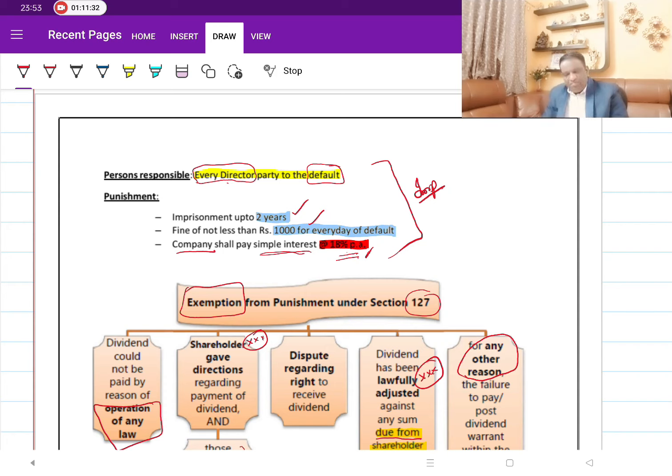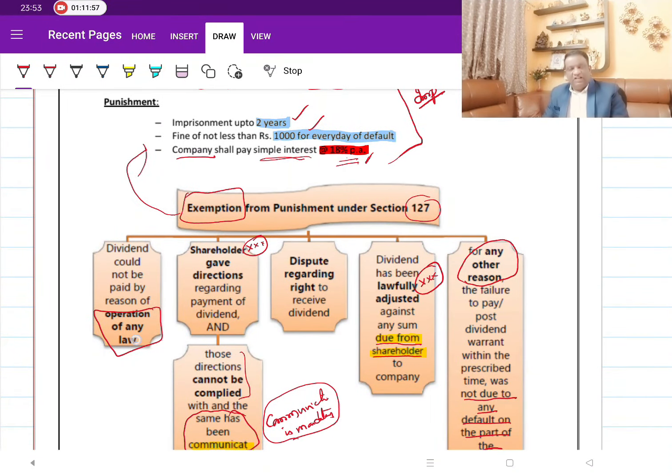But will the company be punished in all cases where the payment is delayed more than 30 days? No. In these cases, the company is not found to be at fault. So therefore, though the payment is not made, the directors will not suffer any penalties. That is why we call these exemptions. Exemptions from these punishments. That is what we have to say. What are all those 5 cases? One is due to operation of law. Second one, shareholders' directions could not be complied with.